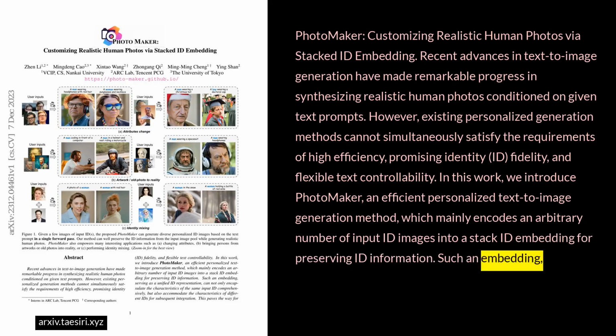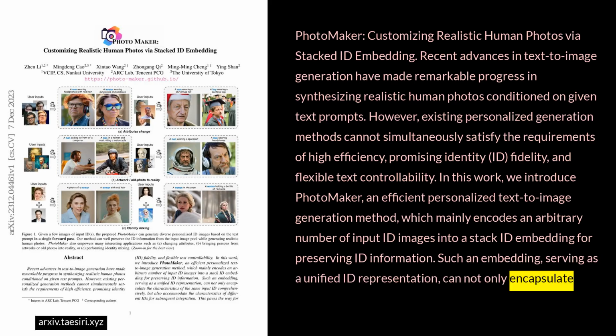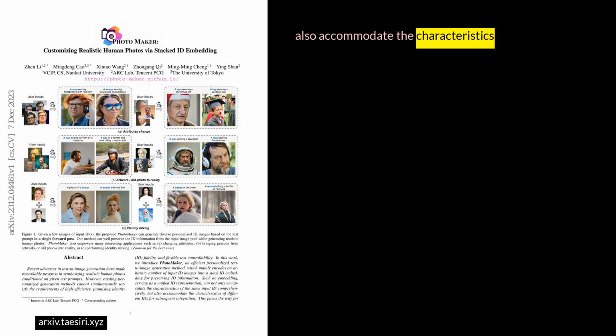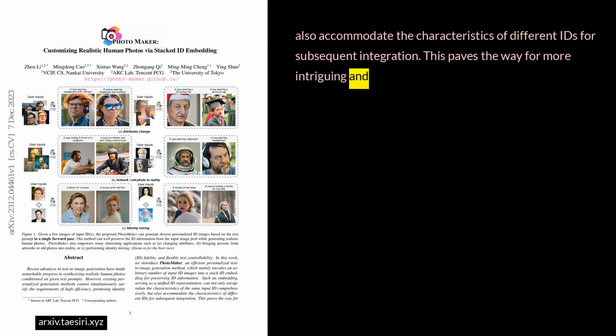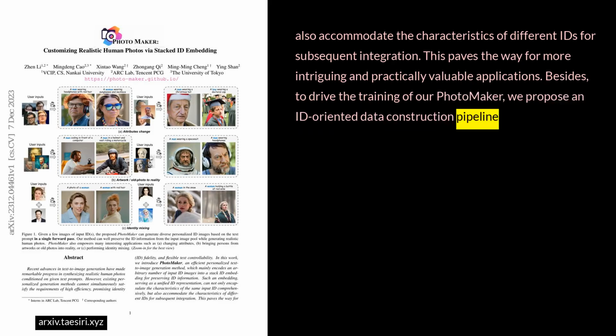Such an embedding, serving as a unified ID representation, can not only encapsulate the characteristics of the same input ID comprehensively, but also accommodate the characteristics of different IDs for subsequent integration. This paves the way for more intriguing and practically valuable applications. Besides, to drive the training of our PhotoMaker, we propose an ID-oriented data construction pipeline to assemble the training data.